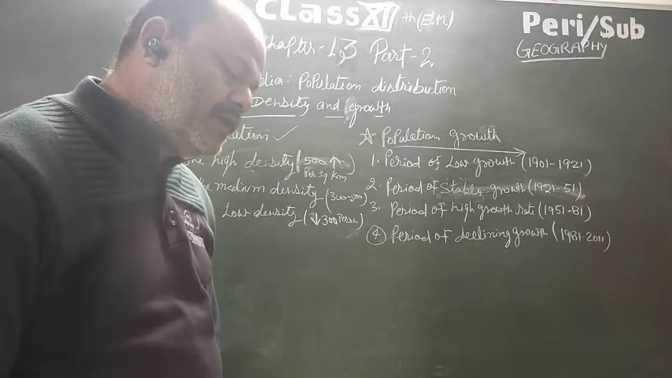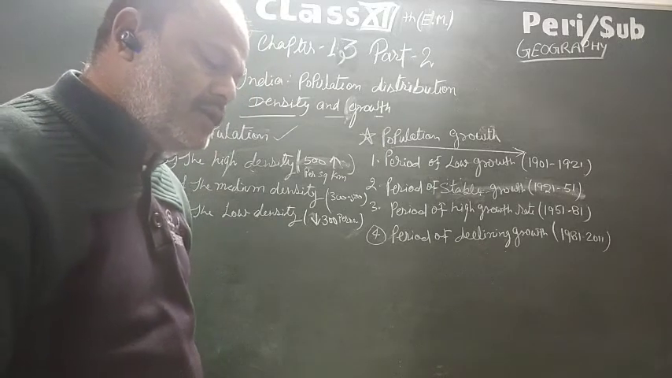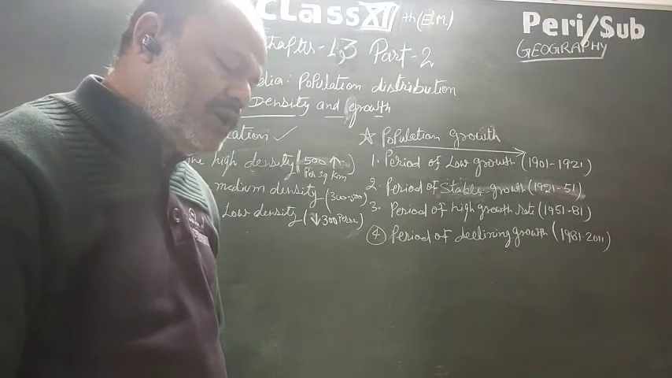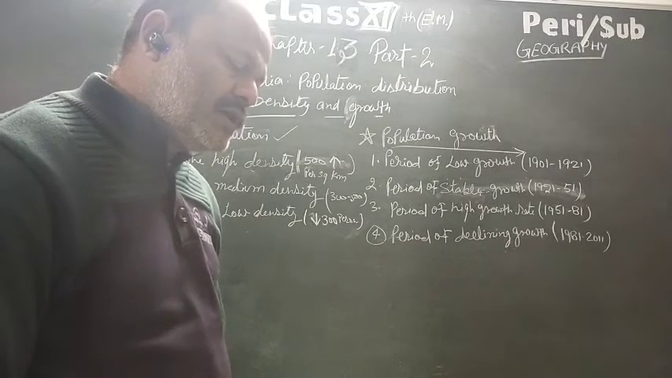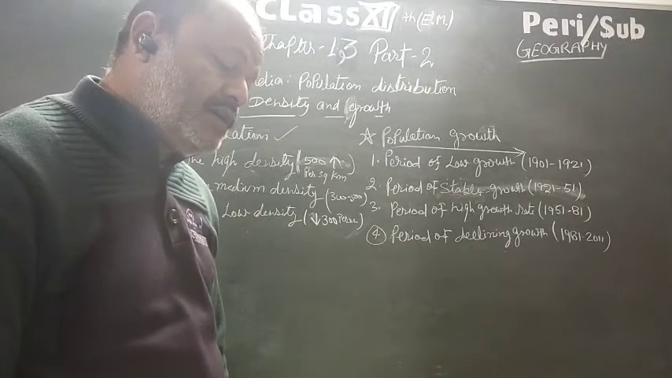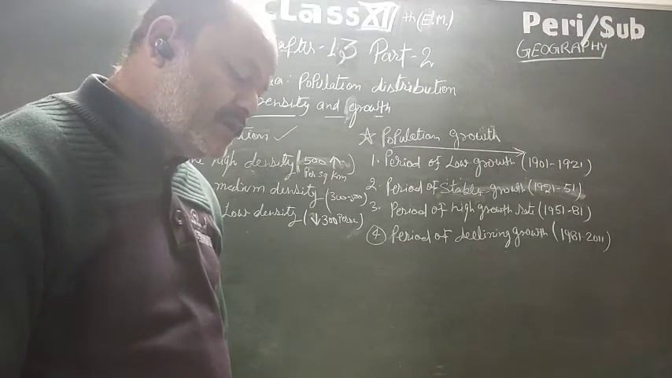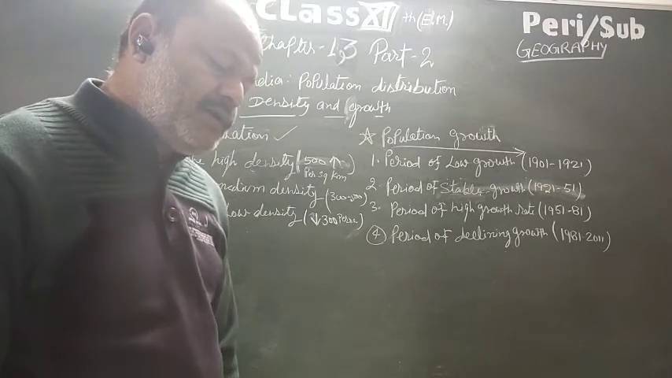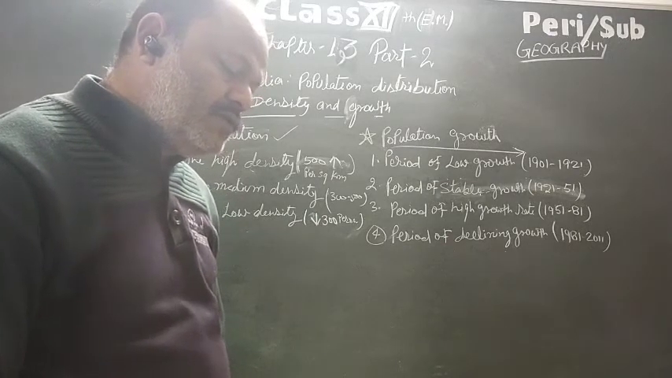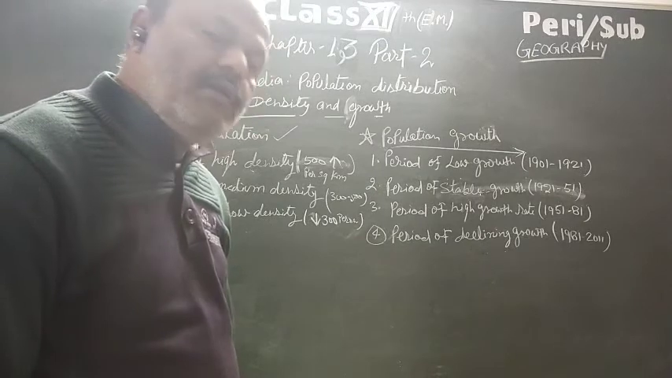Area of low population growth: the states and union territories which recorded a growth rate of population less than 20% are Andhra Pradesh, Assam, Goa, Gujarat, Haryana, Himachal Pradesh, Karnataka, Kerala, Maharashtra, Manipur, Nagaland, Odisha, Punjab, Sikkim, Tamil Nadu, Tripura, Uttarakhand, West Bengal, Andaman and Nicobar Islands, Chandigarh and Lakshadweep.